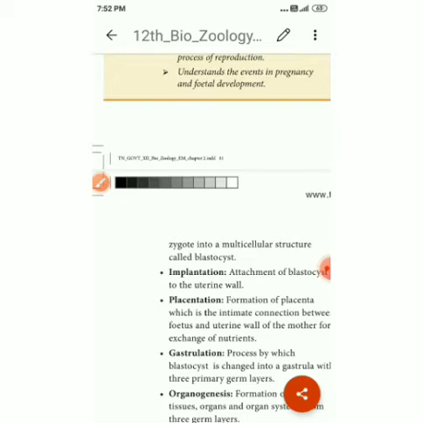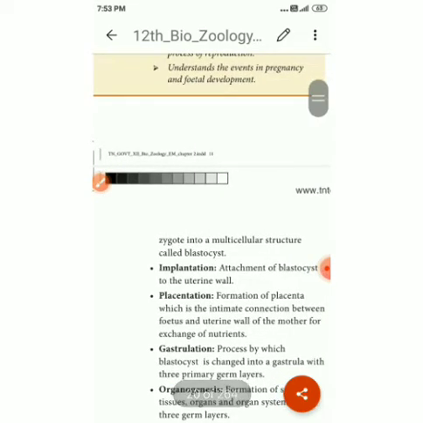Next, placentation. Placentation means formation of a placenta. The unicellular zygote undergoes multiple divisions to produce a blastocyst. This blastocyst attaches to the uterine wall. After that, the placenta is formed. What is the function of the placenta? Through the placenta, the mother exchanges nutrients with the fetus.